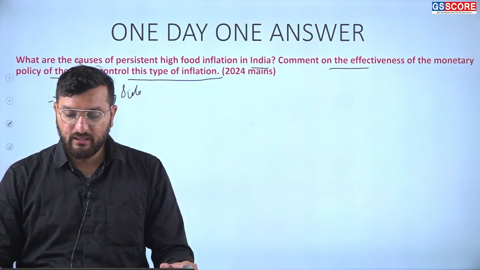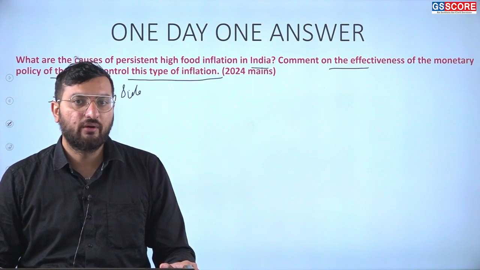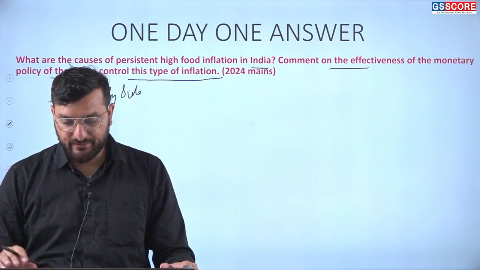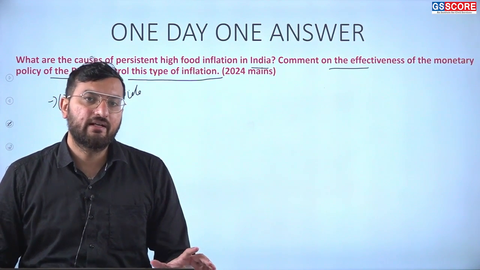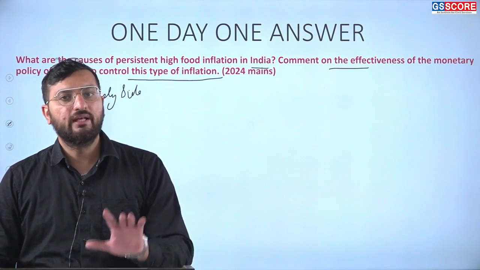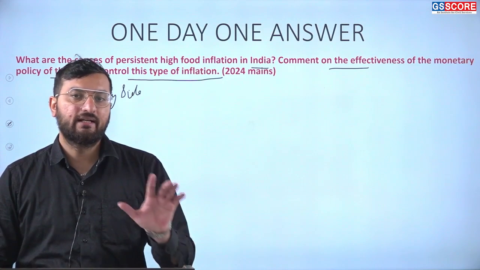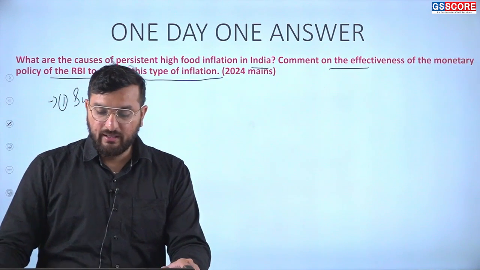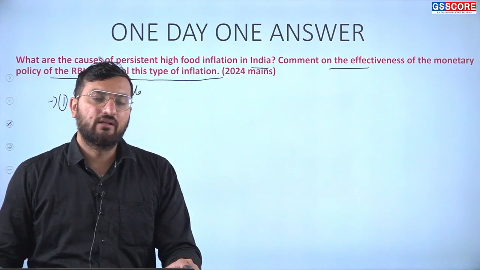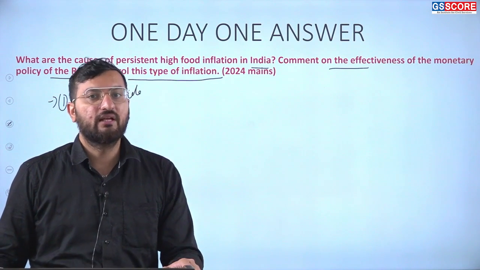In terms of our monetary policy, we can use it to reduce inflation. Is there only one organization that can control food inflation? No, there are multiple organizations that can play their parts. The one we have discussed is the RBI and the government. The RBI and the government can use monetary policy to reduce inflation.